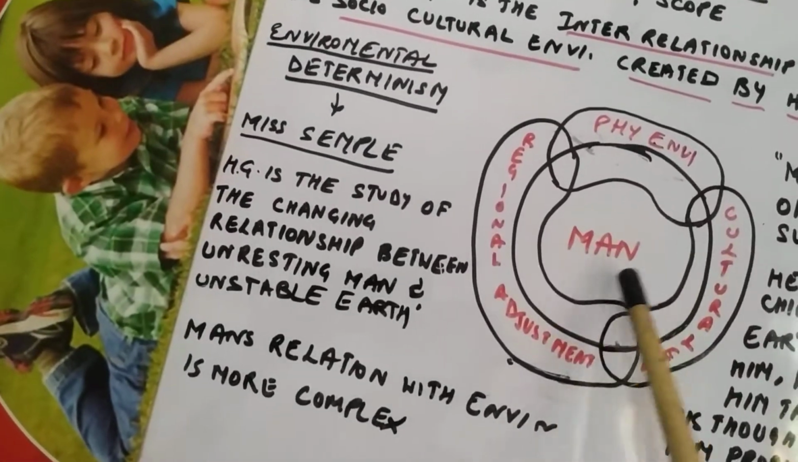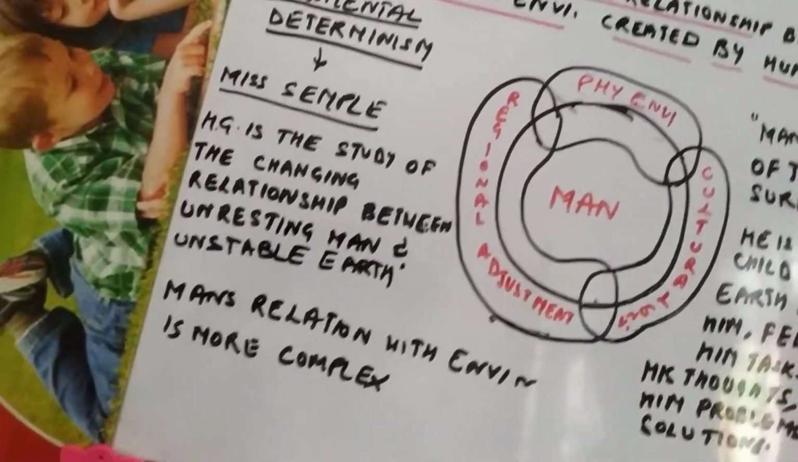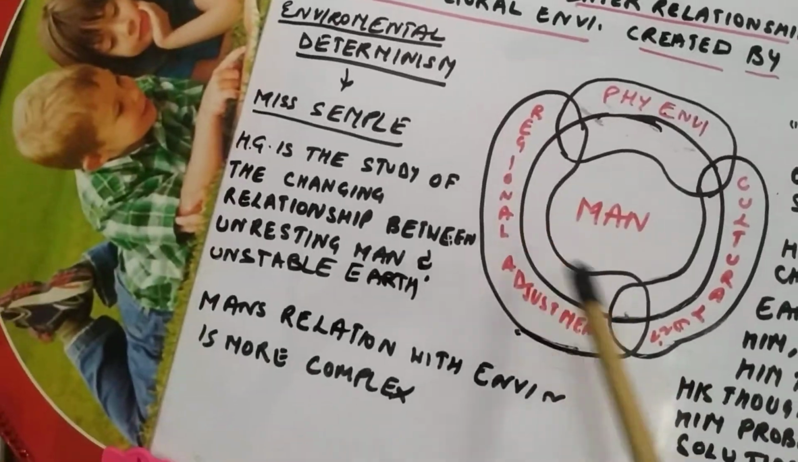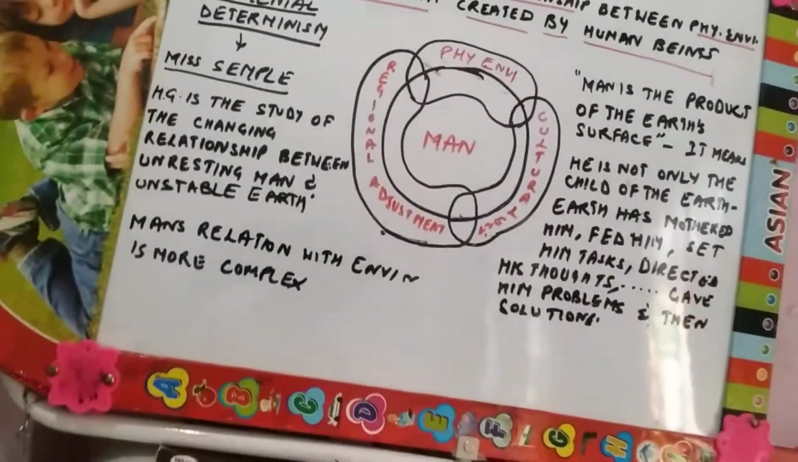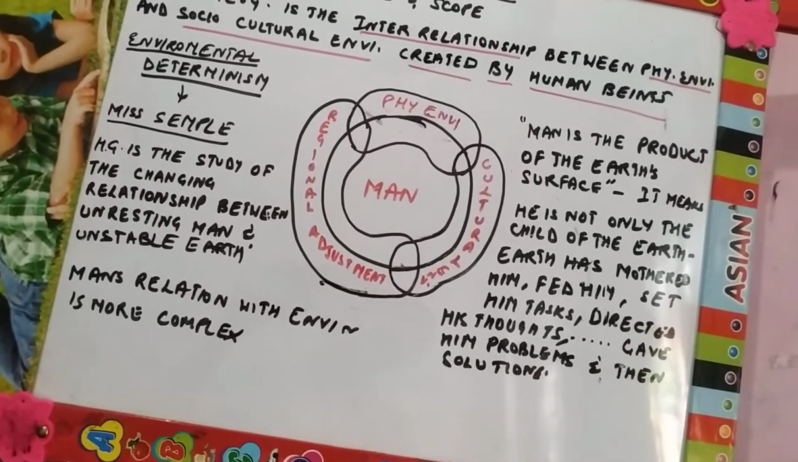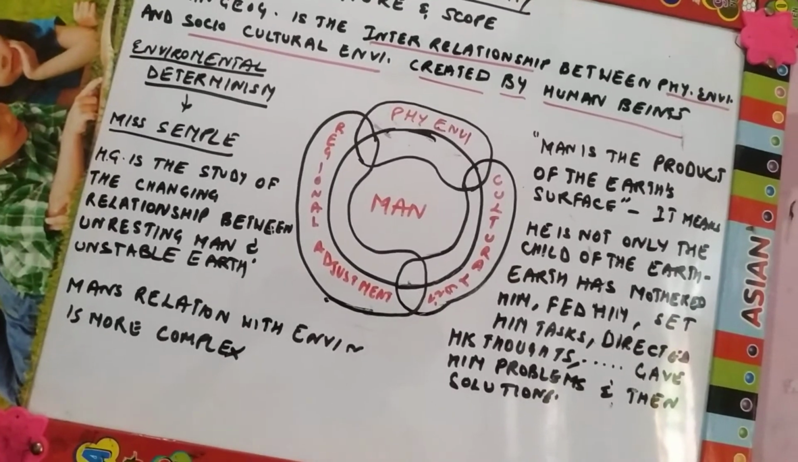So human geography is basically the interrelationship between the physical environment, culture as well as regional adjustment. Because whatever we have conquered on the surface of the earth, we keep on telling it to each and every person of the world. So we are adjusted with the environment that we have in nature.